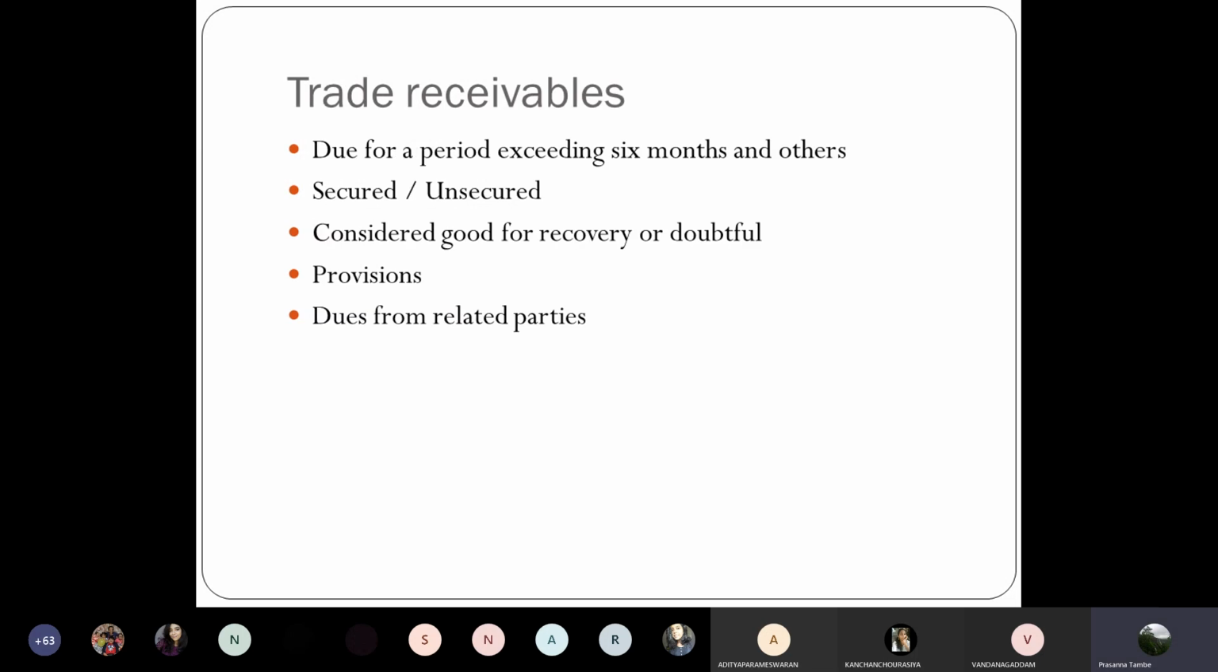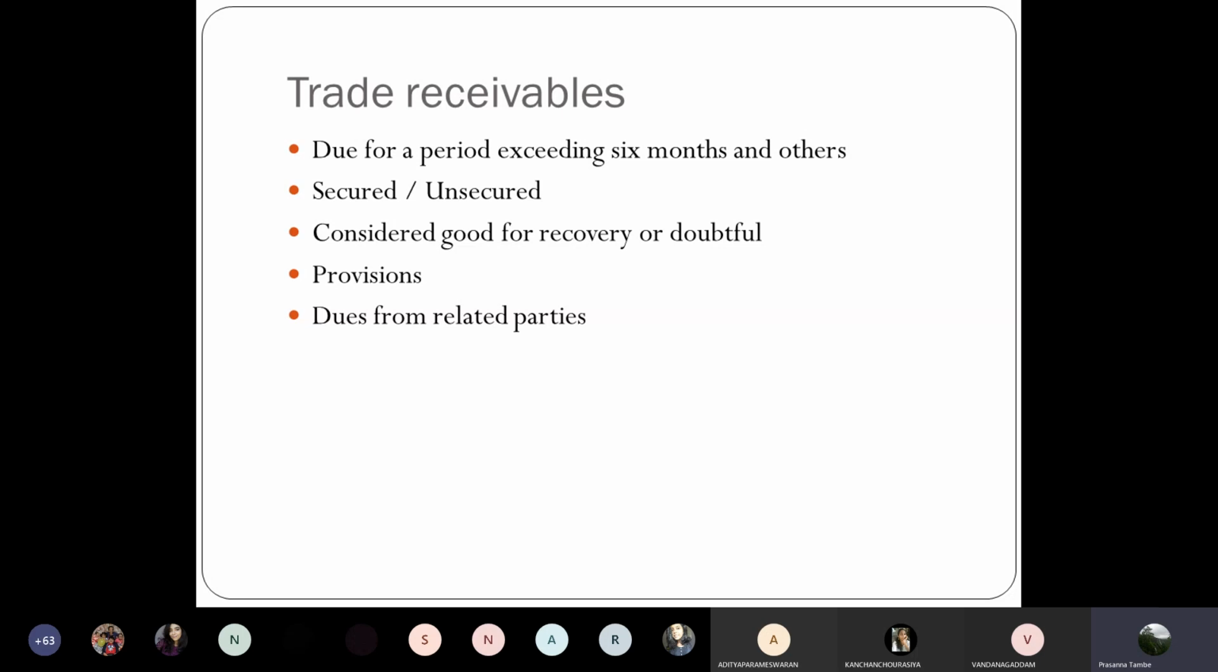Then trade receivables. Trade receivables are basically sundry debtors. This is the receivable arising from your normal operating activity. So if you are in manufacturing and sale of goods, then your normal customer balances will come under this particular head. If you are in the service industry, then whatever dues are there from your customers on account of services rendered will fall within the purview of what we call trade receivables.